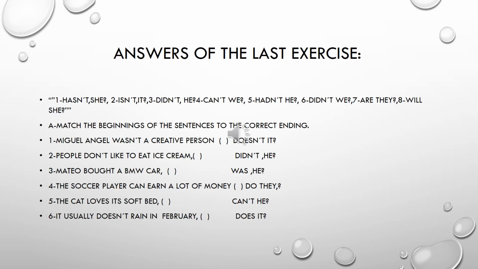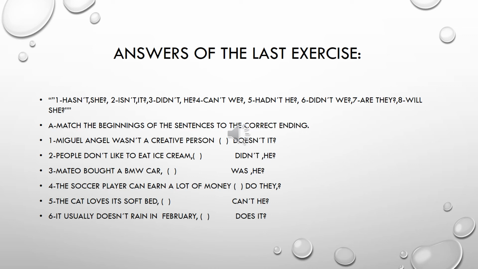Okay. Here we have the answers of the last exercise. Number 1, hasn't she? Number 2, isn't it? Number 3, didn't he? Number 4, can't we? 5, hadn't he? Number 6, didn't we? Number 7, are they? Number 8, will she? Okay.